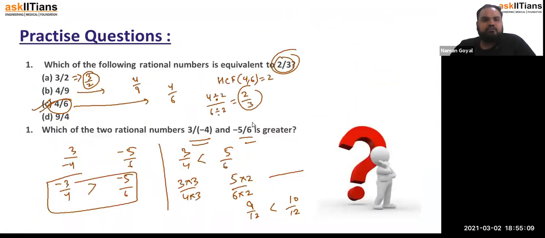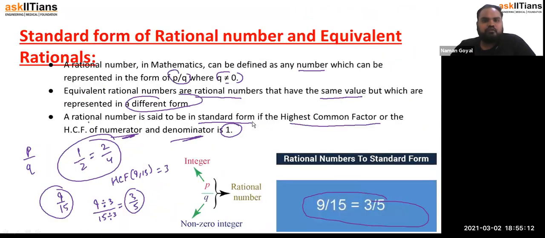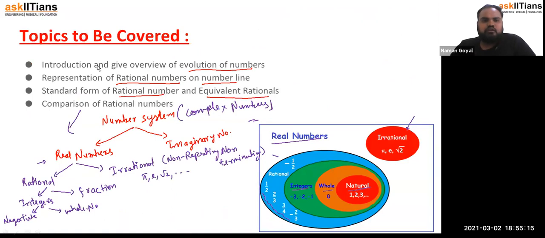So these things we are going to learn in today's lecture. So what do we learn? We learn about the introduction. See, this is the number system we have. All the numbers come under the number system. This is very important. Two types of numbers: real numbers, imaginary numbers, rational, irrational. Now rational is what? Integers and fractions, and integers are negative numbers and whole numbers. After that we learn how to represent a rational number on the number line, then standard form of rational numbers and equivalent rational numbers, then comparison of rational numbers. Comparison of rational numbers is again an important point.